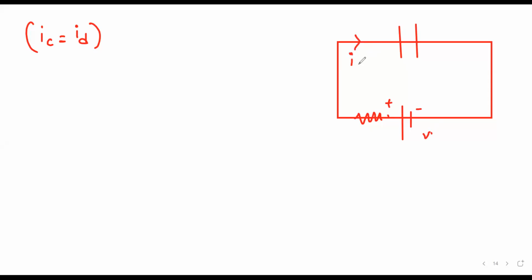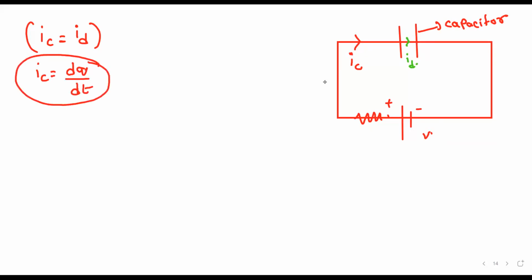Relationship between conduction current and charge. Anyone? So IC is equal to dq by dt, right? What is IC? dq by dt. Now look here. Formula for electric field between plates of capacitor is Q by A epsilon naught. Correct?